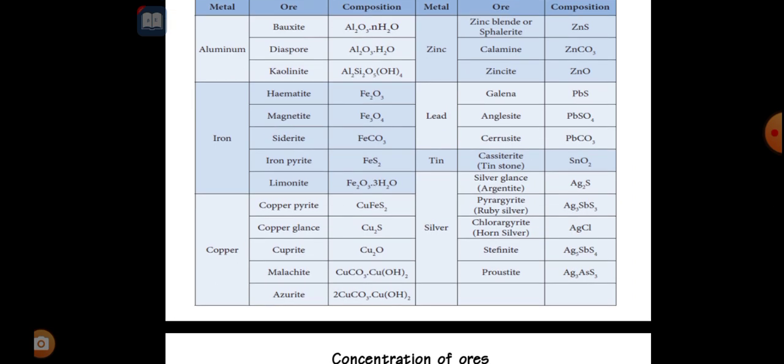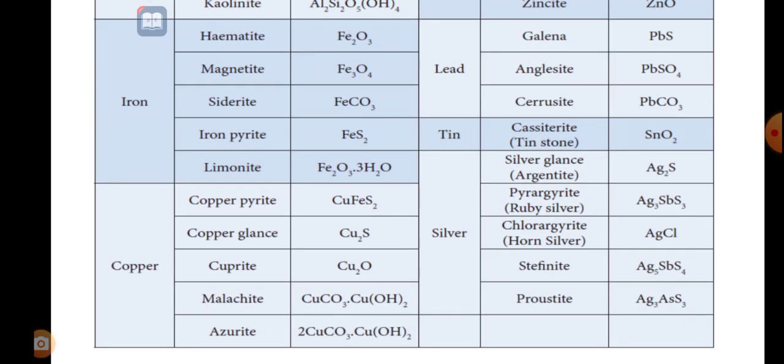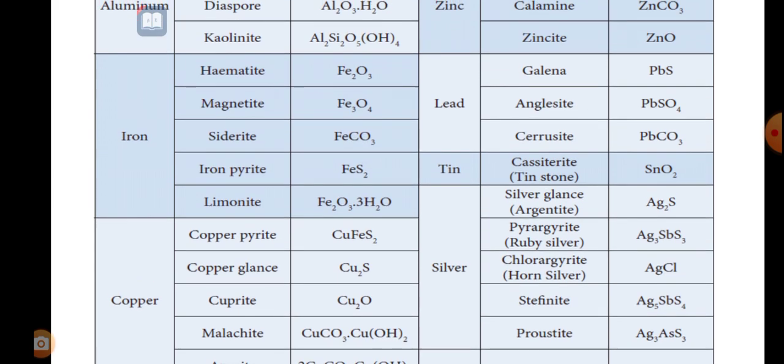And the third one they have shown here is iron, FeCO3. C is carbon, O is oxygen, the combined form carbonate. So iron, ferrous carbonate.